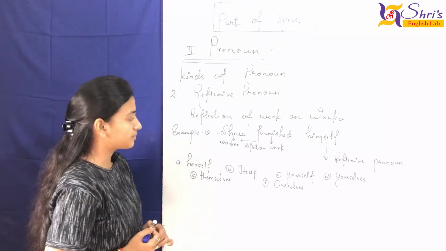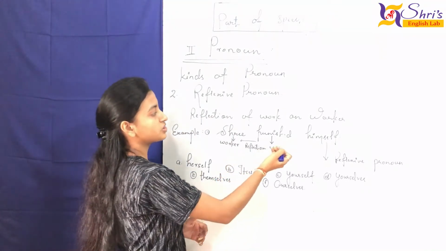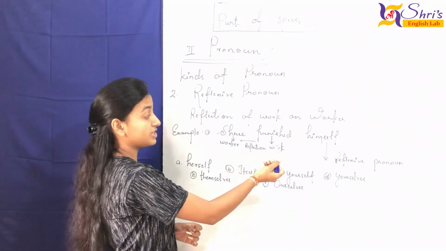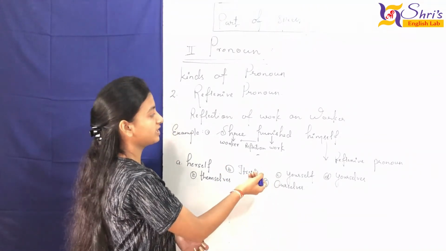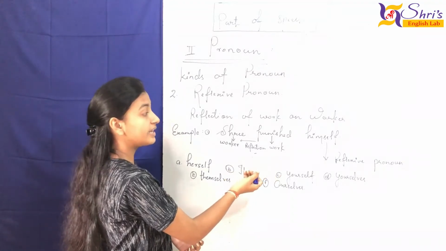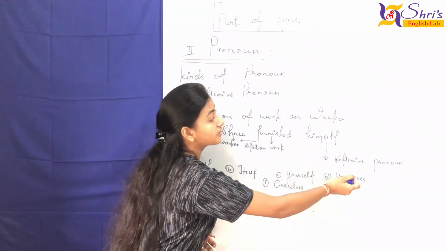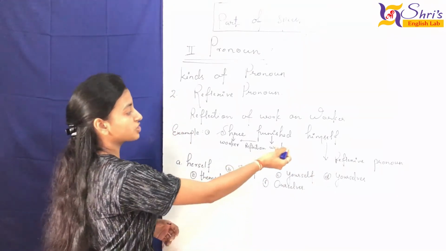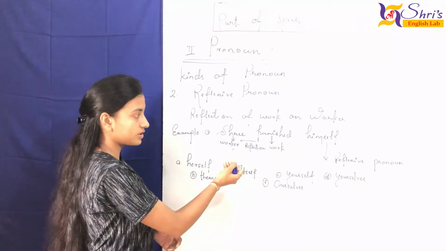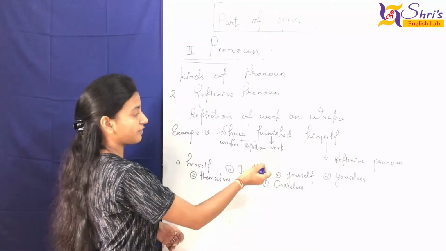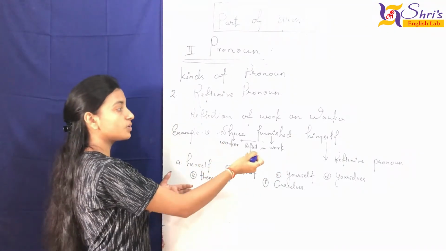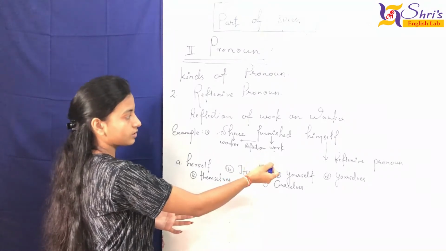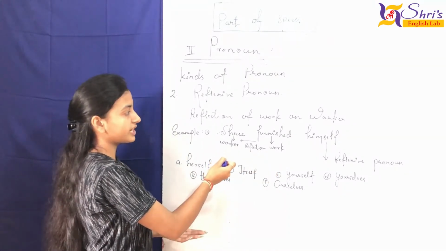Here we have the first example. First example is: Shri punished himself. Okay, so यहाँ पे Shri is the worker, punished is what? The work has been done, and the reflection is that he punished himself. So here we have a reflexive pronoun. This is called himself. So Shri punished himself means that Shri is the worker, punished is the work, and the reflection goes on Shri. It means work on worker. Here the reflection of work goes on the worker. Hope you understand it well.